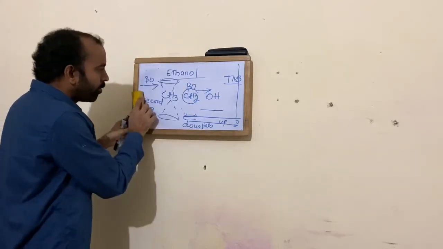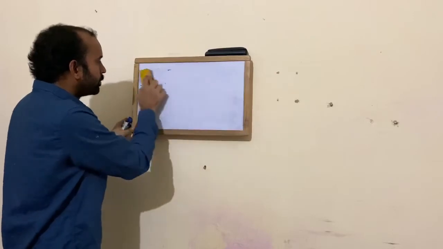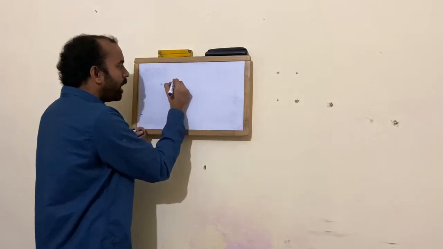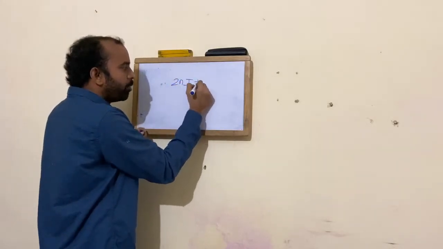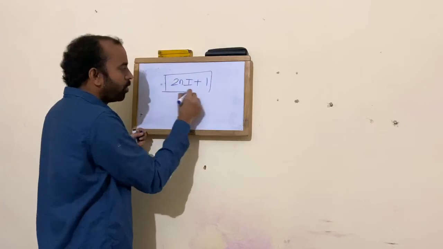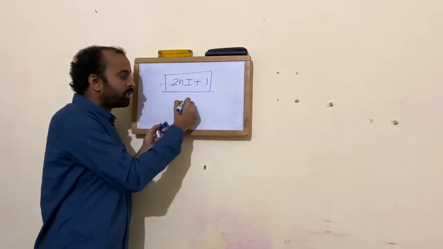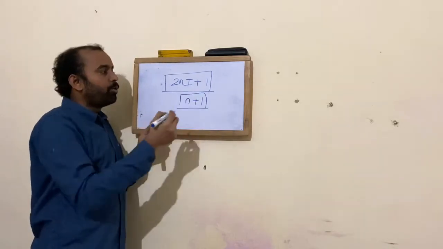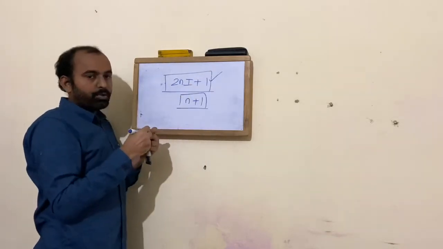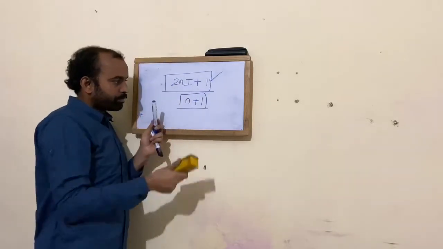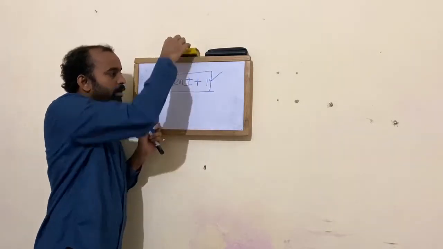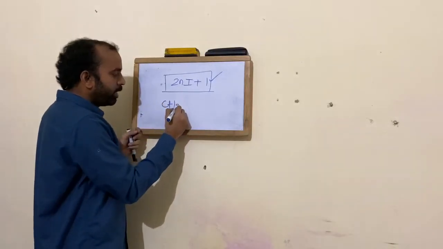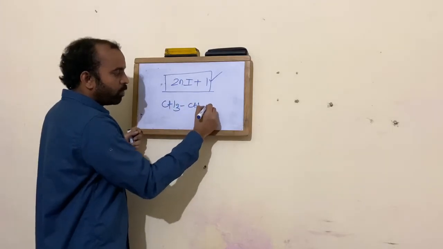Now let us see one more concept called splitting. Here in the splitting, you have a formula called 2nI plus 1. This tells you how you can even use the formula n plus 1 for the proton spectrum. However, it is advisable to use this formula for any kind of spectrum. Let us apply this formula to my molecule of ethanol. CH3, CH2, OH.